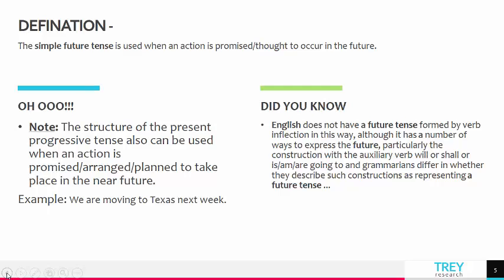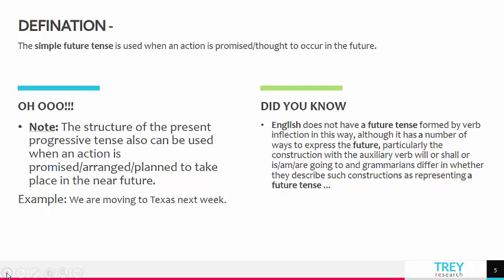So for arrangements or scheduled events that are discussed and planned ahead of time, you can use the is verb plus ing form of the present continuous tense, right? So here's what that looks like: my parents are visiting for Christmas next year, or what are you doing tomorrow evening?